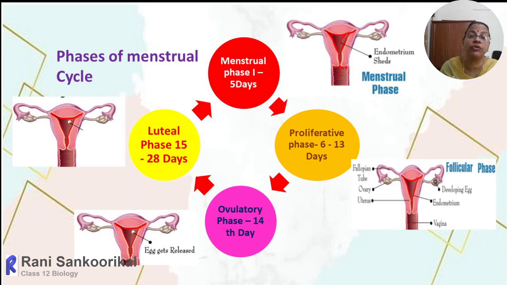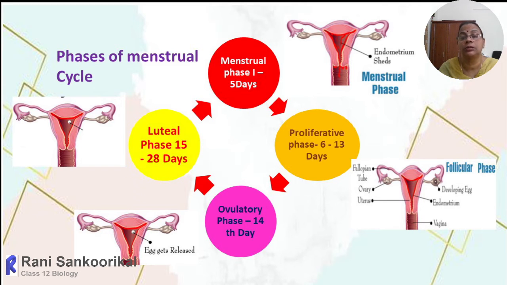That release of ova from the Graafian follicle is called ovulation. Soon after ovulation, the ova will be taken into the fallopian tube and gradually pass through it. If sperm is there, fertilization takes place. Otherwise, within 1 or 2 or 3 days, it will die and degenerate.